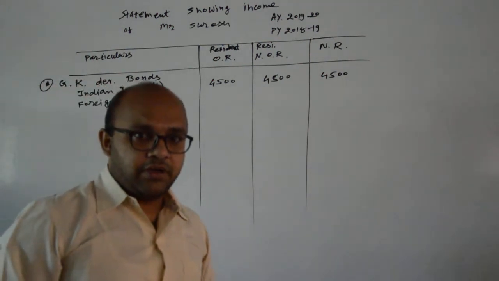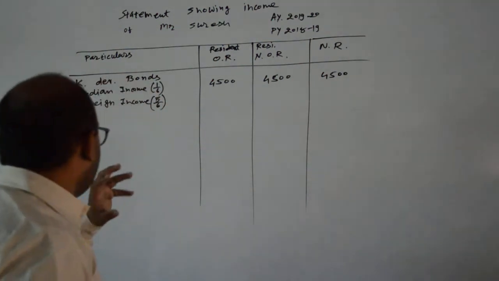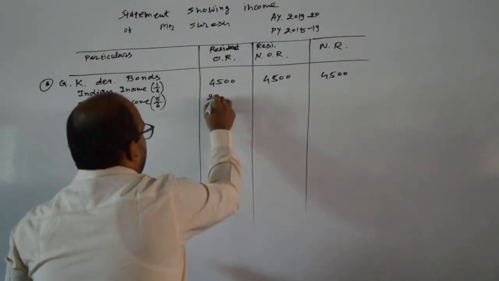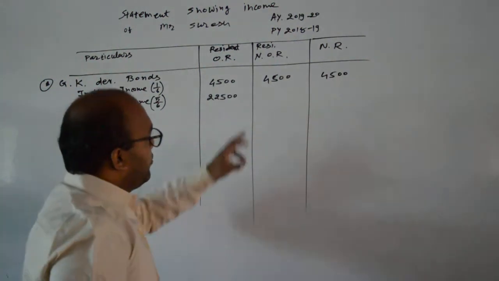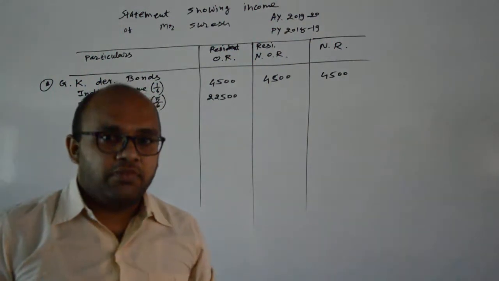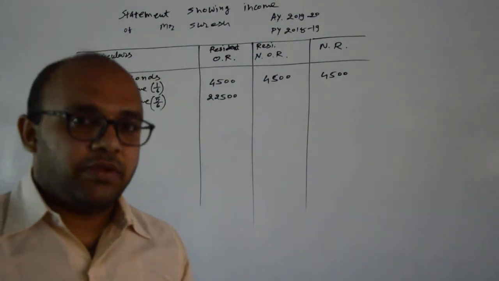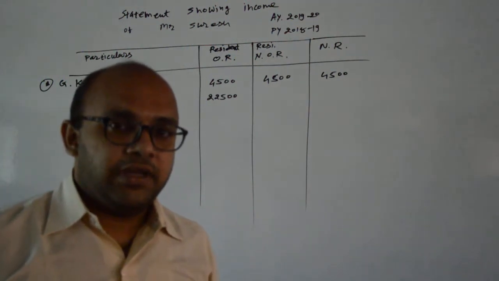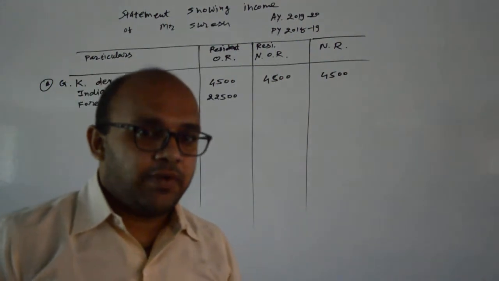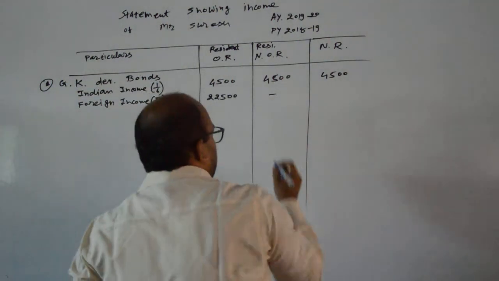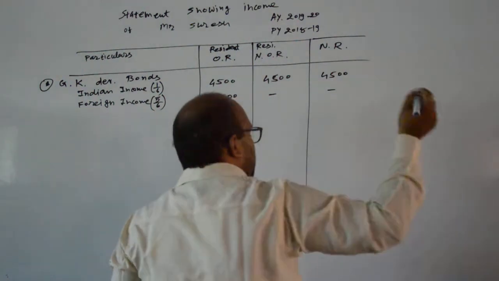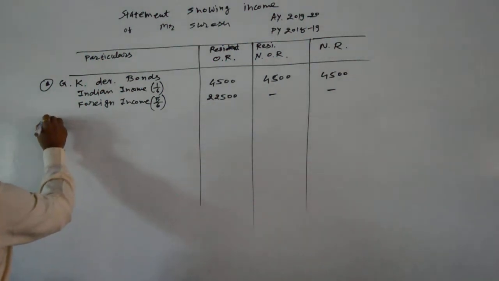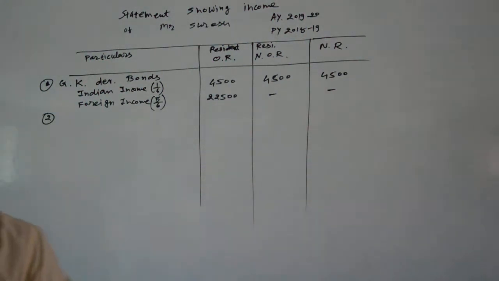This is our foreign income, and this foreign income will be taxable for resident and ordinarily resident. In case of not ordinarily resident, information must be provided that this income was managed from India, but no such information is provided. So here this income is not taxable, and for non-resident it is also not taxable. So here it is also a dash. Okay, so the first piece of information we have decoded and the effect is already given.